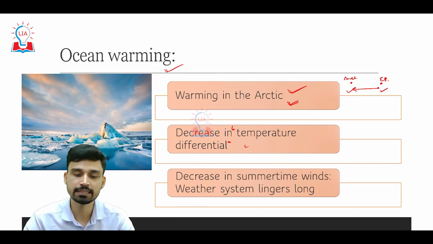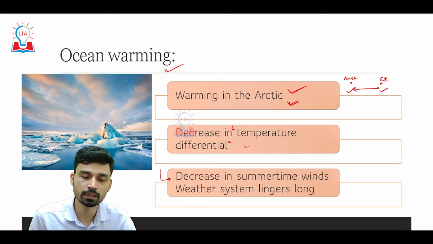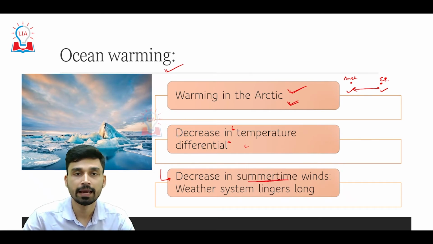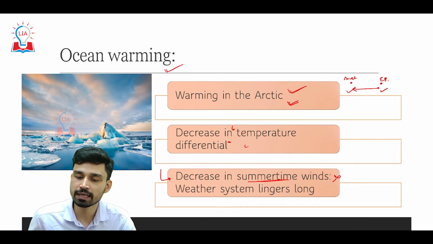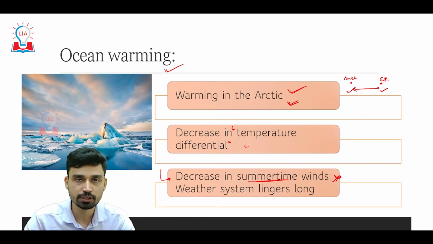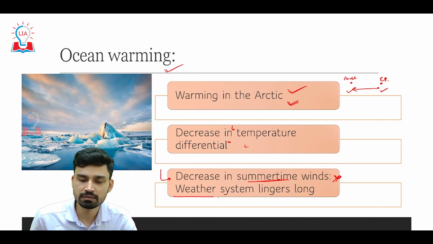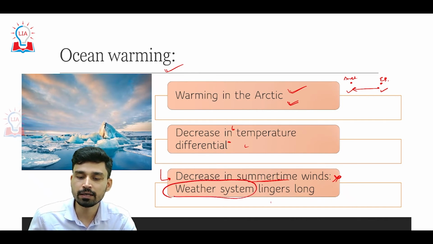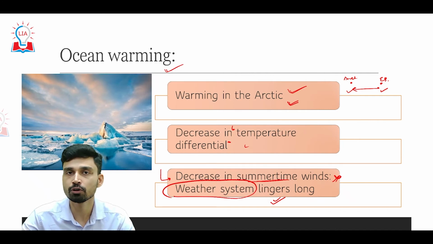This decrease in temperature differential is somehow related with the decrease in the extent of summertime winds, and these summertime winds play a very important role because when these winds blow at very strong speed, they move the weather disturbances, weather systems from one place to other place. In the absence of this wind, or in the case of low intensity of this wind, whatever weather system is developing around the European region tends to linger there, to stay there for a longer period of time.